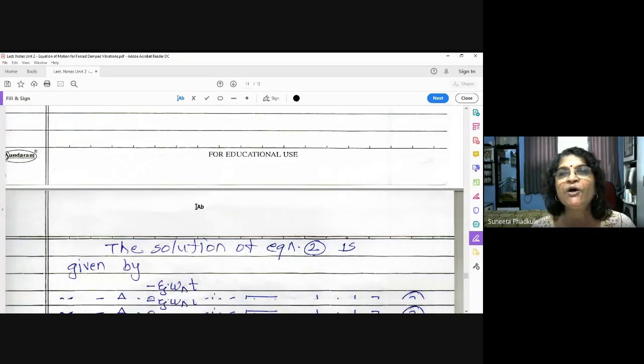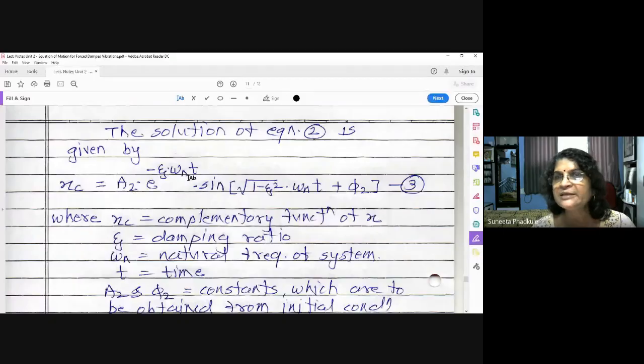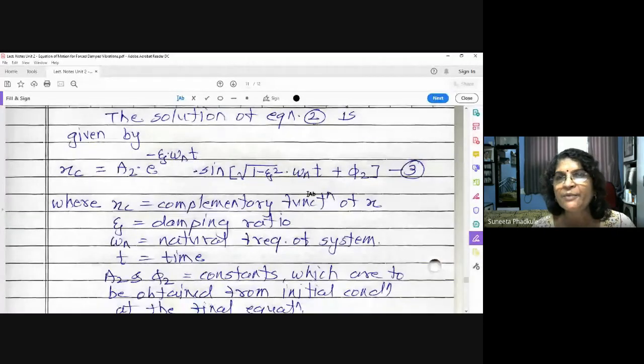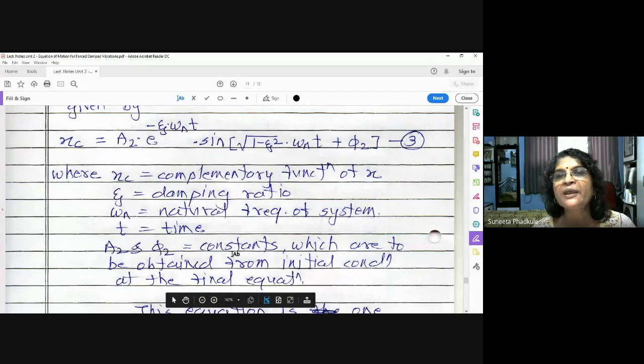So the solution for equation 2 for under damped vibration is given as Xc is equal to, here instead of X I have written Xc because this is the complementary solution. Xc is equal to A2 into e raised to minus zeta omega n t into sine of square root of 1 minus zeta square into omega n t plus phi 2. Remember this, we have studied in the earlier lecture. What is Xc? Complementary solution. What is zeta? Damping ratio. What is omega n? Natural frequency of the system. t is the time. And what are A2 and phi 2? These are the 2 constants which are to be obtained from initial conditions.